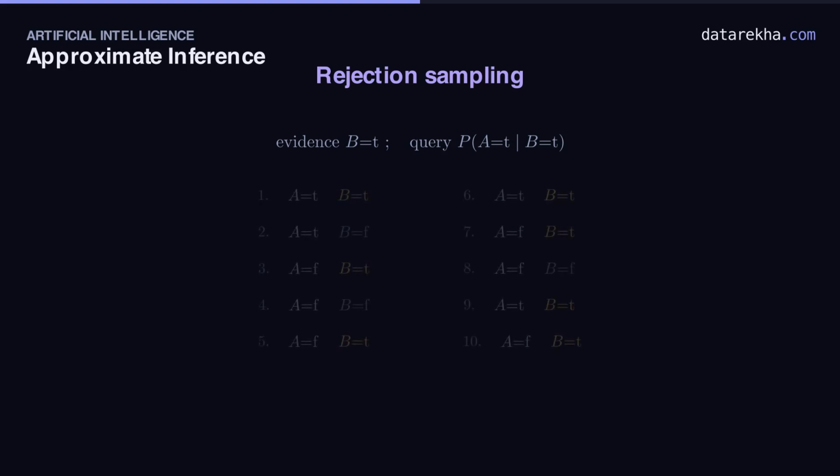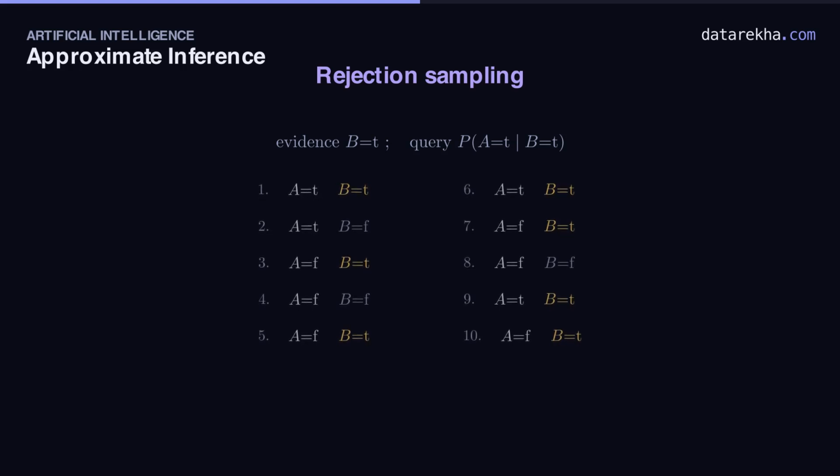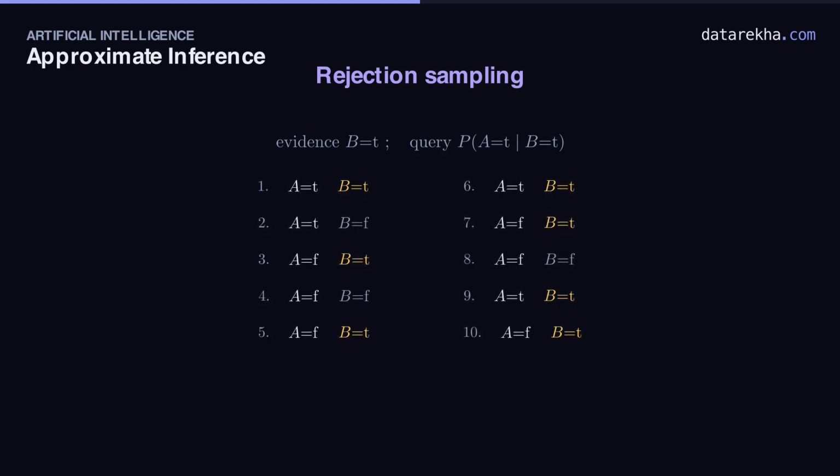Here they are, 10 complete draws of A and B. The evidence we need is B true, highlighted in gold. Now apply the rule. 3 of these samples came out with B false, numbers 2, 4 and 8. They contradict the evidence, so out they go, struck through and wasted. 7 samples survive. Among the 7 survivors, how many have A true? Numbers 1, 6 and 9, 3 of them. So the estimate is 3 over 7, about 0.43.